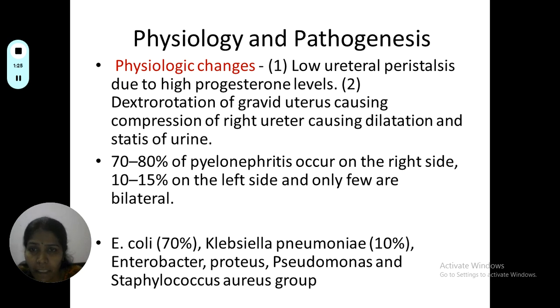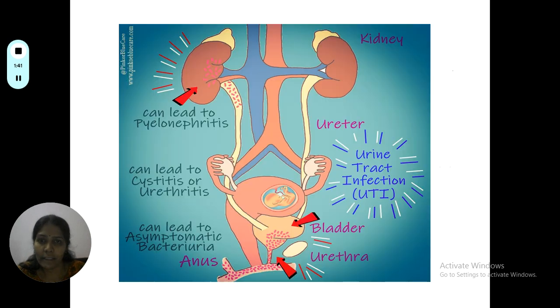The organisms implicated in causing the infection as well as pyelonephritis are most commonly E. coli, which is 70%, Klebsiella, that is 10%, Enterobacter, Proteus, Pseudomonas and the Staph aureus group. So this is the pathogenesis of the infection, that is pyelonephritis. This is the image depicting the causes that can lead to pyelonephritis and UTIs.